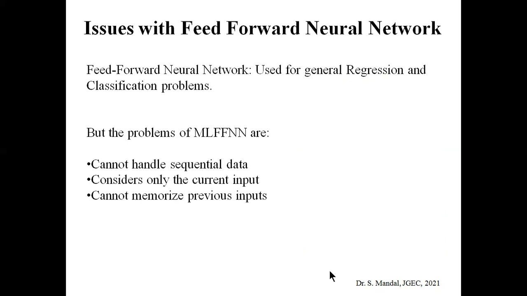So first of all, before going to the theoretical concept of RNN, let's discuss what are the different issues that occur if we use feed-forward neural network.